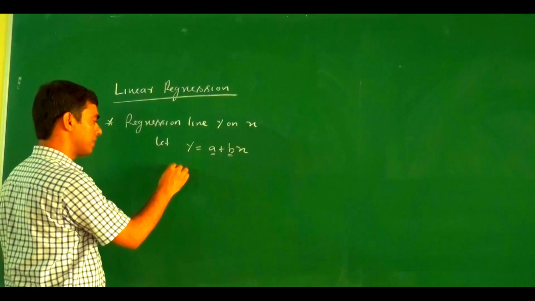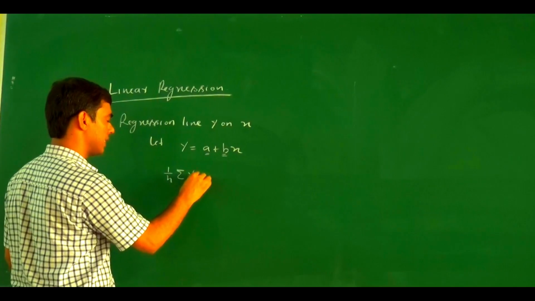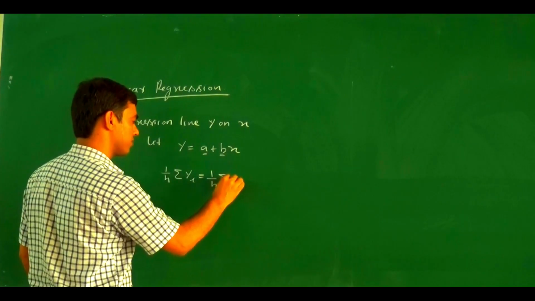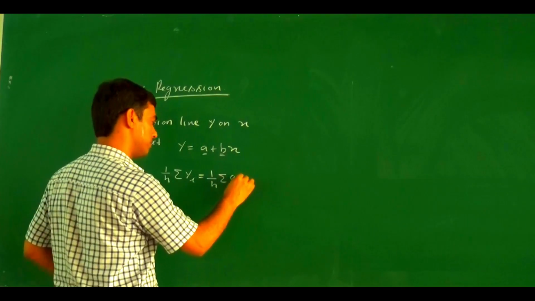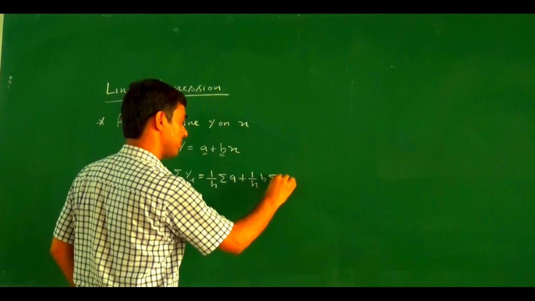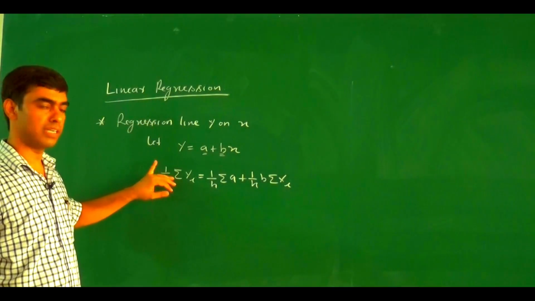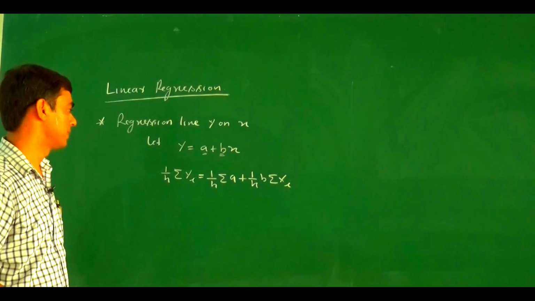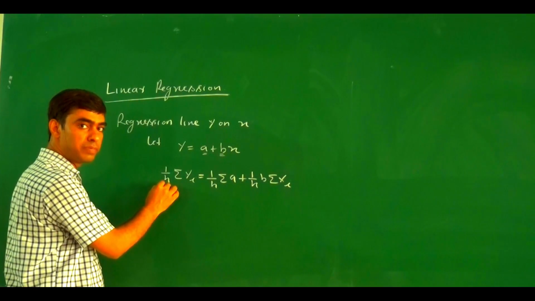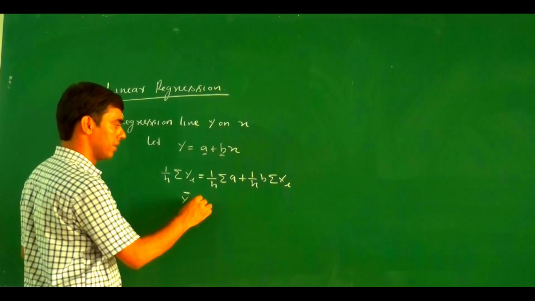Multiply by 1/n, and write the summation of yi equal to 1/n summation of a plus b times 1/n summation of xi. We take the summation and multiply it by 1/n. If we closely observe, summation of yi divided by n is y bar, the mean of y.